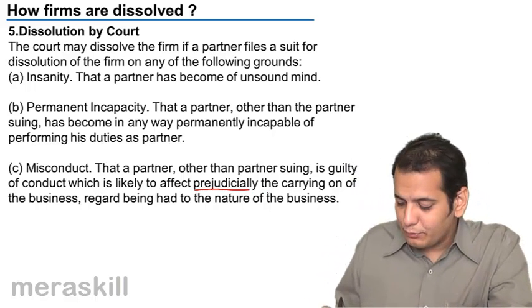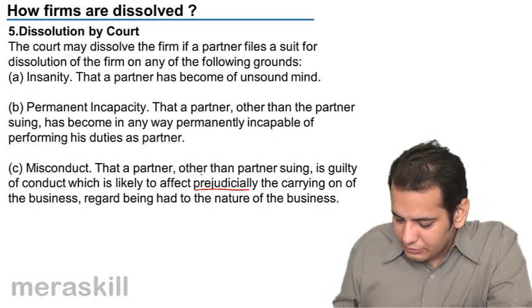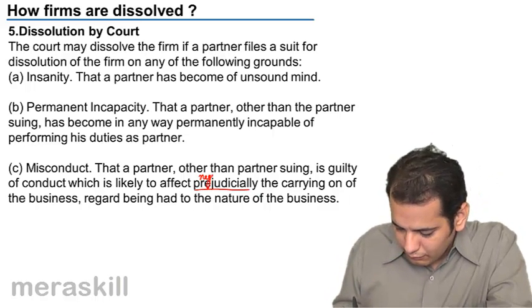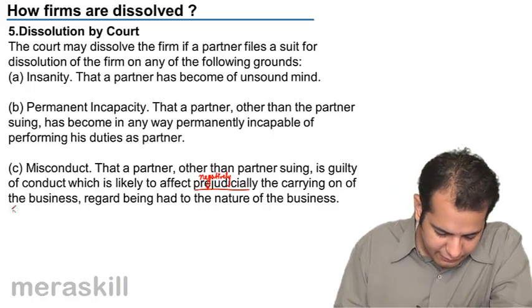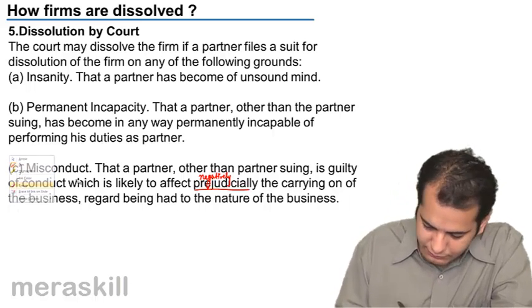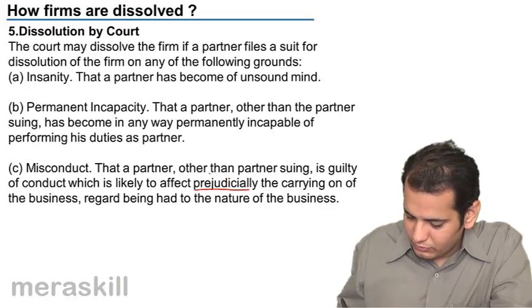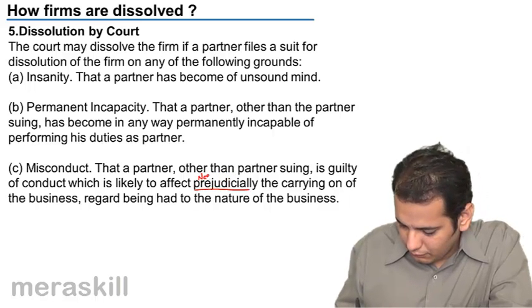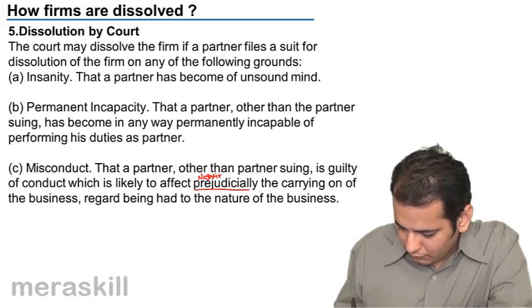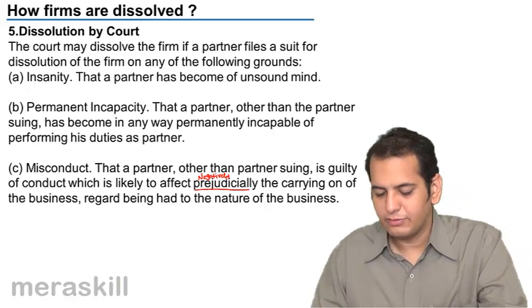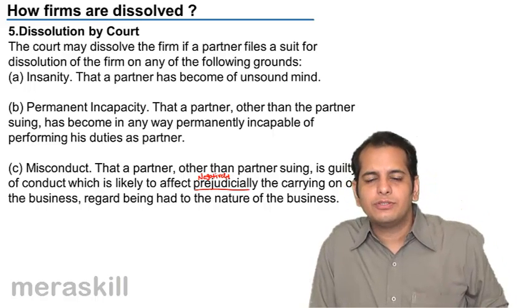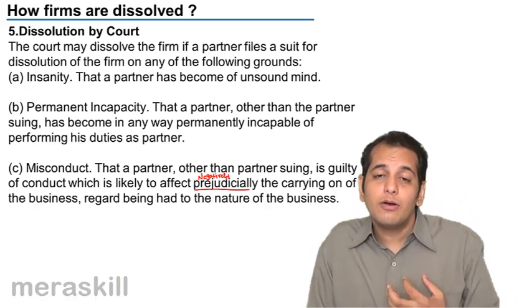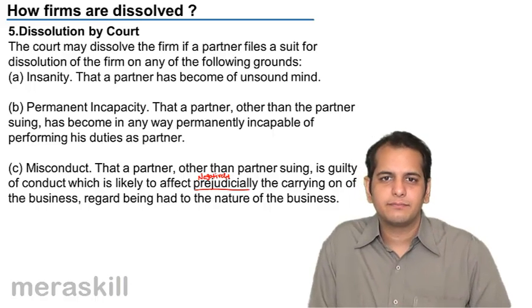it is likely to affect prejudicially. Prejudicially means negatively. So, because of this behavior of his, the business of the firm is being negatively affected.